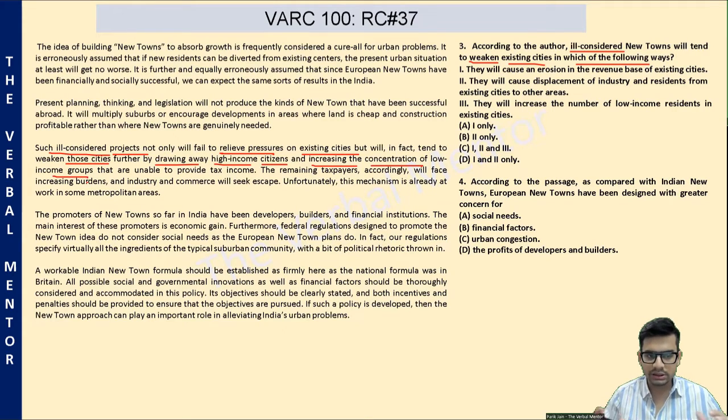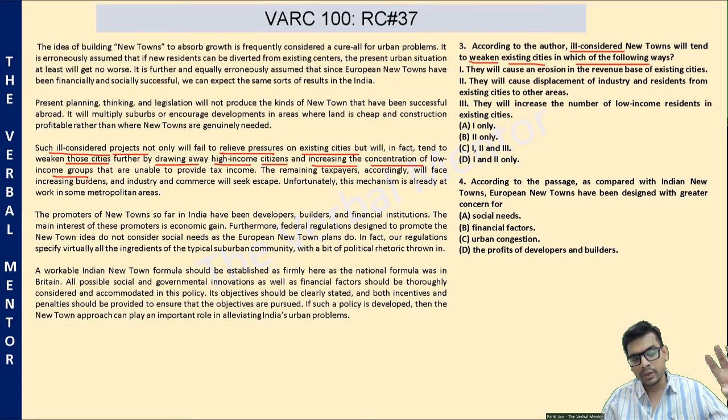Okay. So please try to visualize this in the entire scenario. The new towns will attract high income people from existing cities, and therefore the concentration of low income groups in these existing cities will increase. The percentage of low income groups will increase.